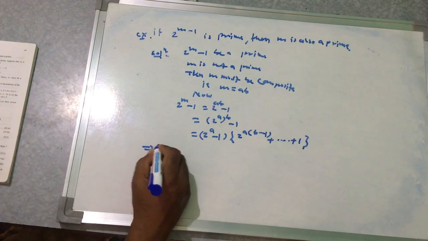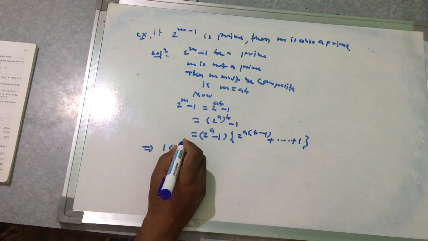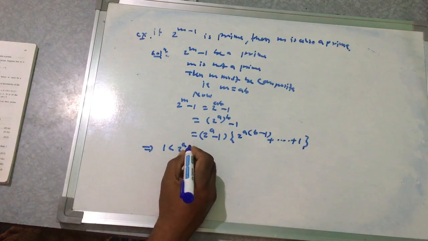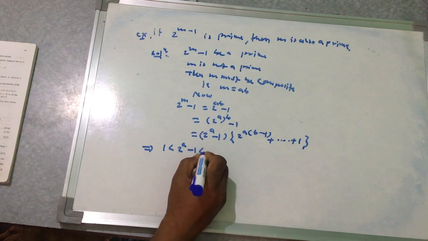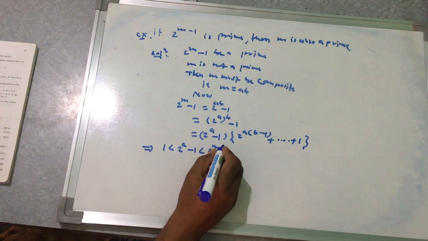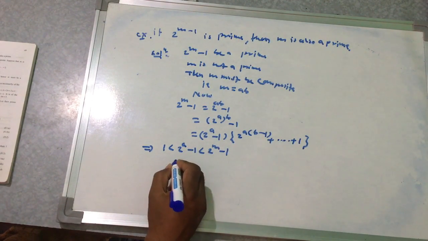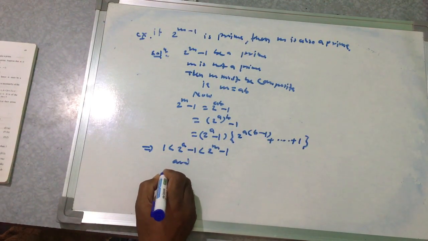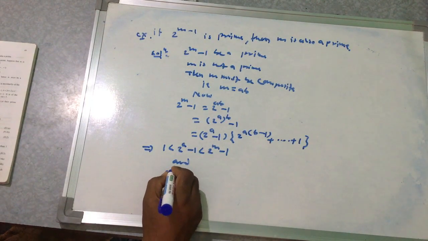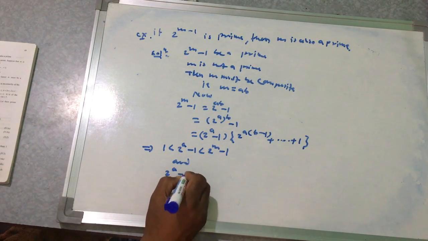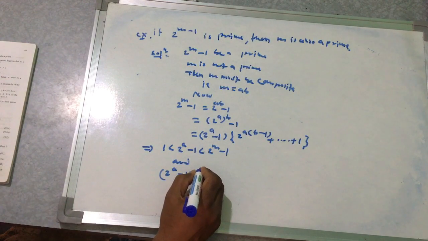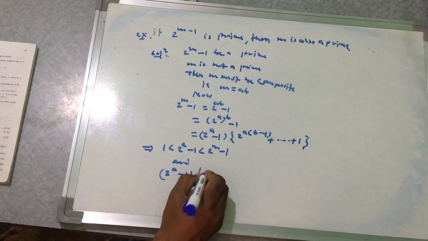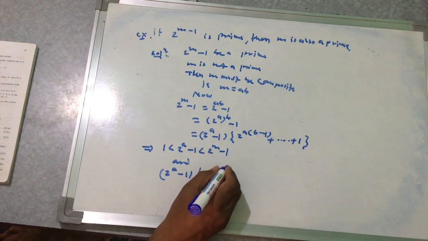Then it can be noted that 1 is less than 2 to the power a minus 1, which is less than 2 to the power m minus 1, and 2 to the power a minus 1 divides 2 to the power m minus 1.